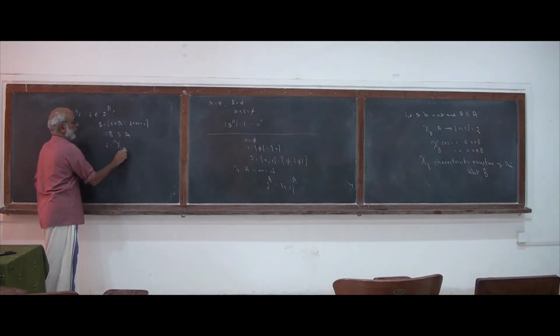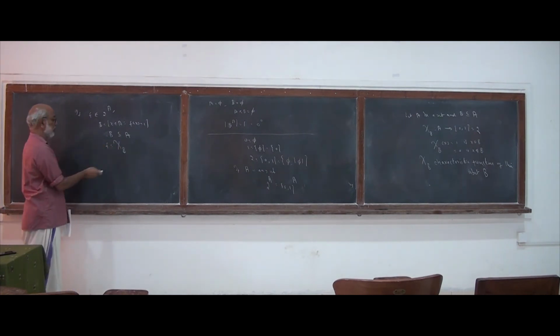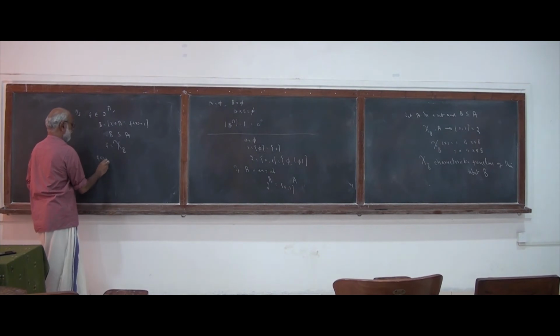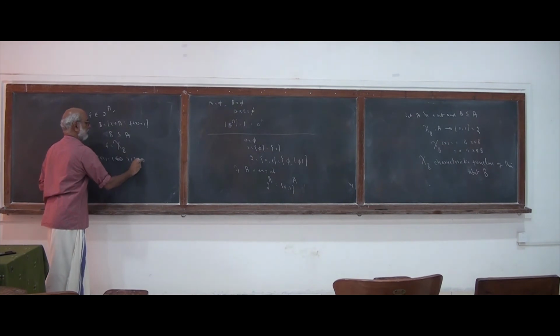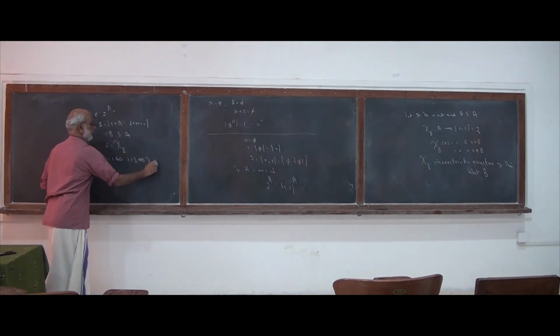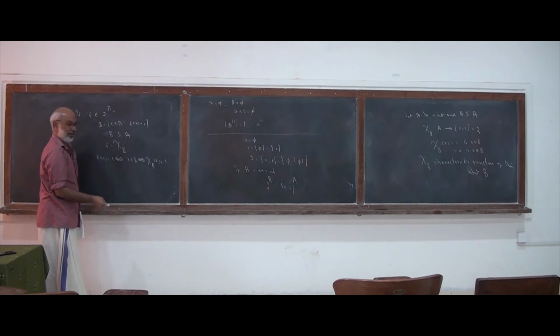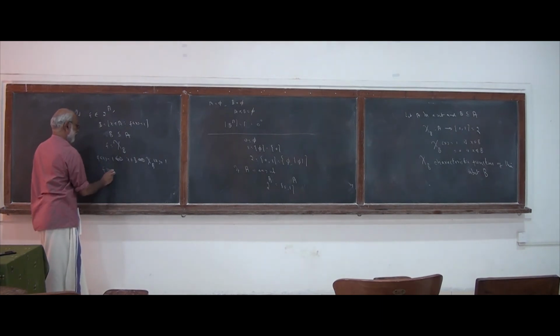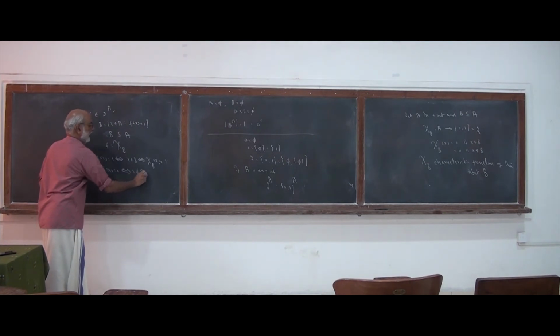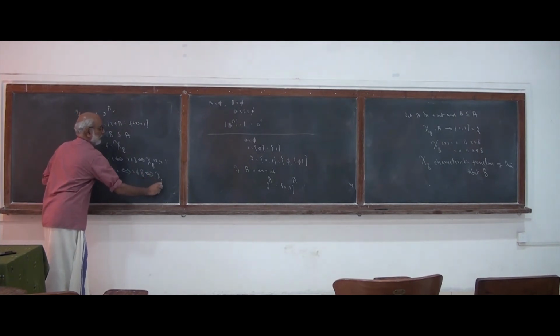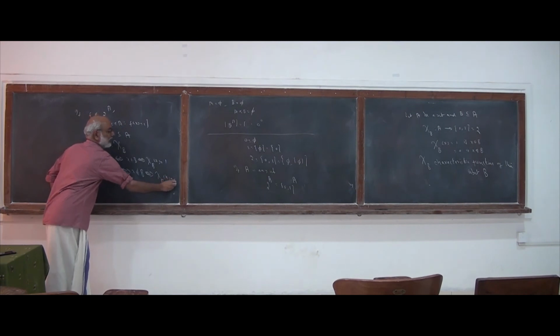f will be nothing but the characteristic function of B, because f of x is equal to 1 if and only if x is an element of B, that is, if and only if chi B of x is equal to 1, and f of x is equal to 0 if and only if x is not an element of B, if and only if chi B of x is equal to 0.